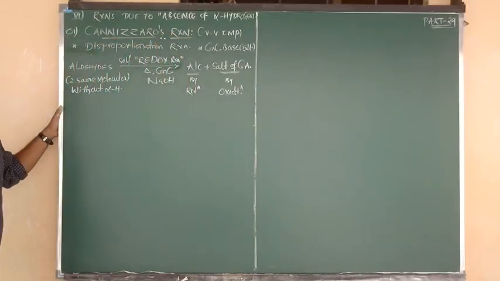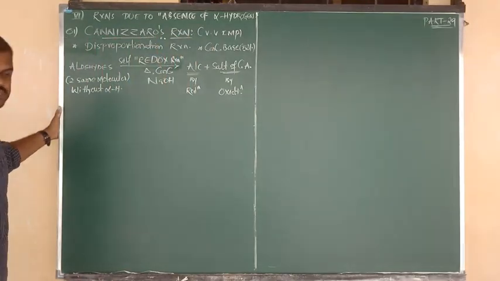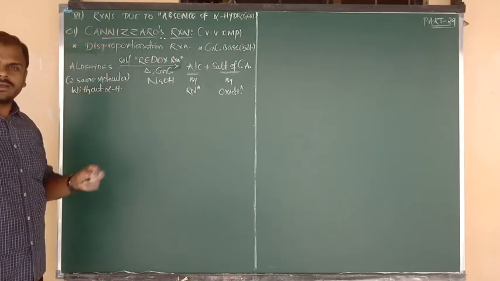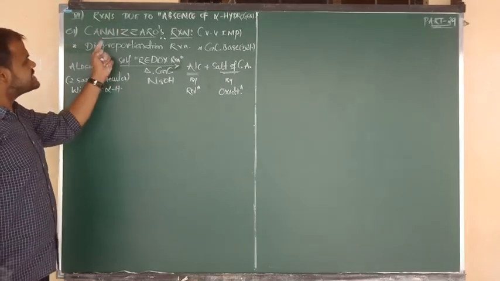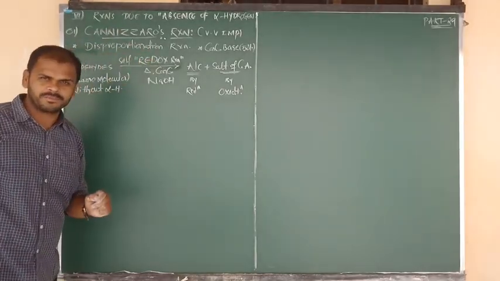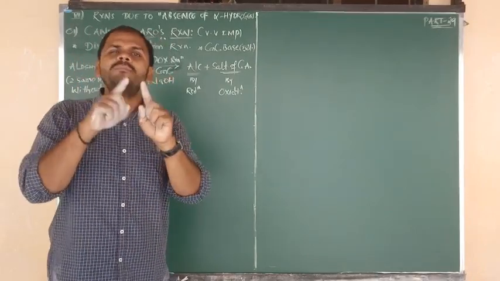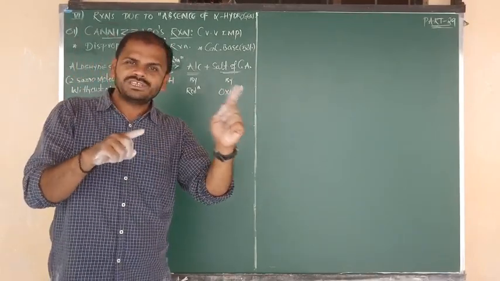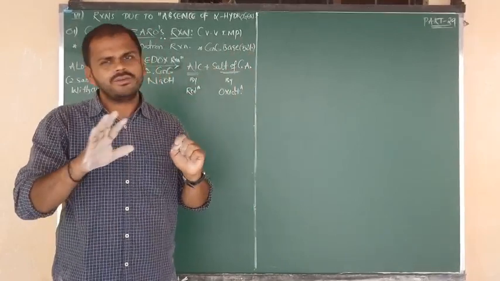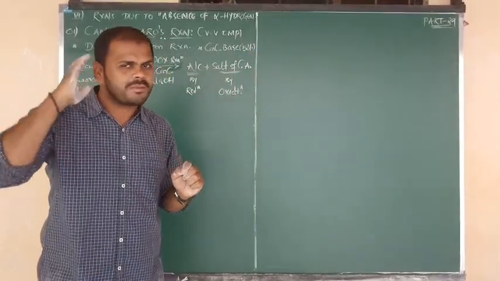So let me give some introduction about the Cannizzaro reaction. We have to say that it is a disproportionation reaction. Disproportionation reaction means same molecule undergoes oxidation and reduction. I will show you, don't worry about that. Just remember the word.